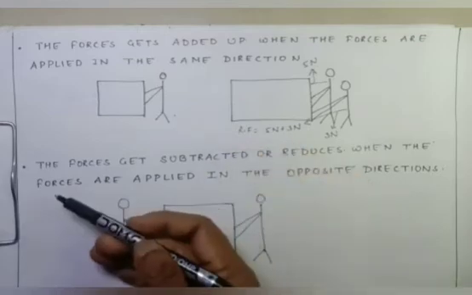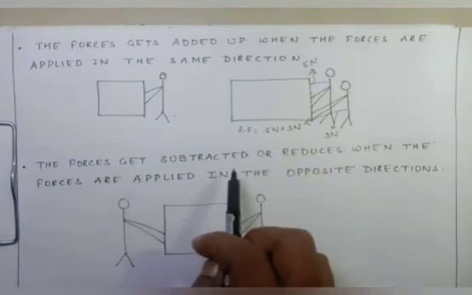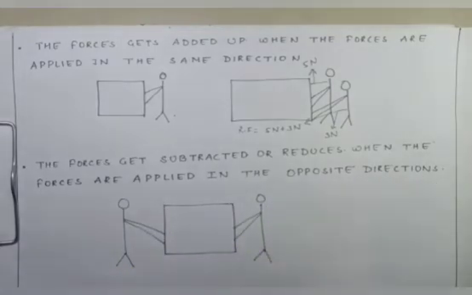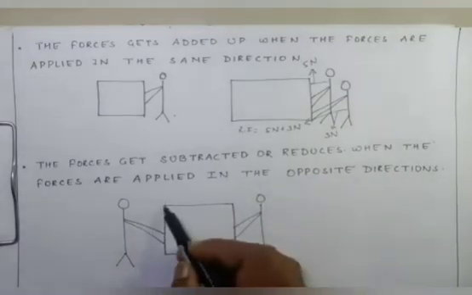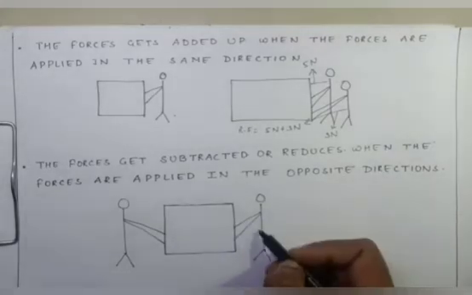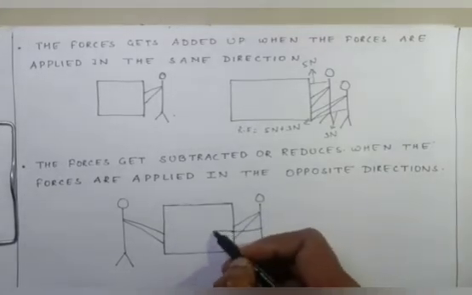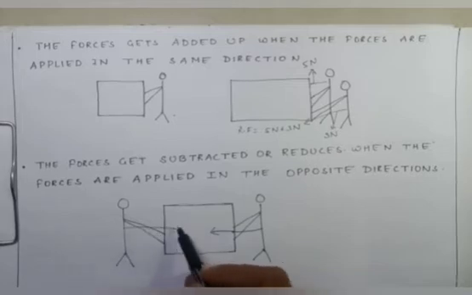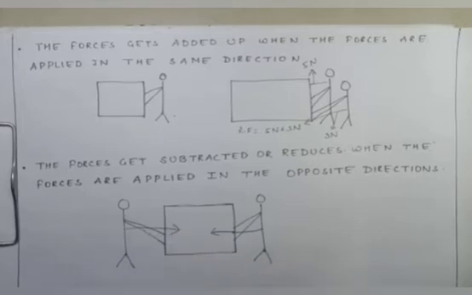Let us come to another point. The force gets subtracted or reduces when the forces are applied in the opposite direction. Over here I have taken an example of a box. If I want to move this box in this direction and my brother wants to move this box in this direction, what will happen? The force will be subtracted.